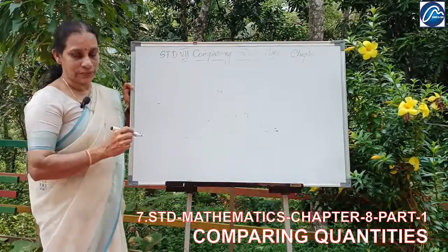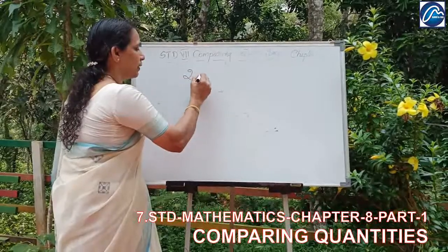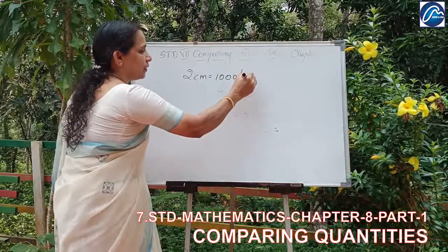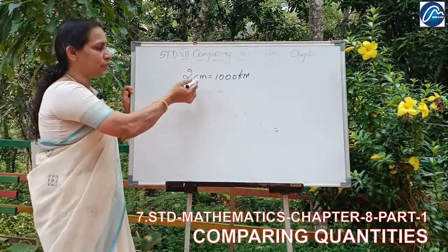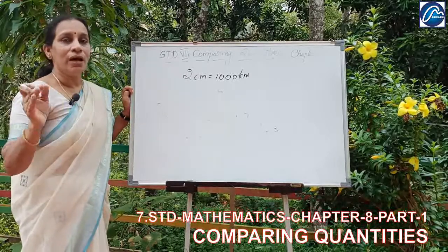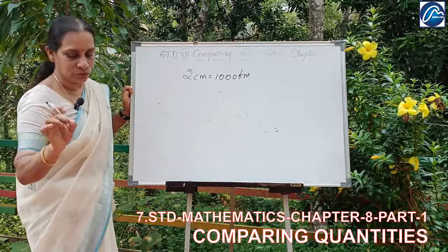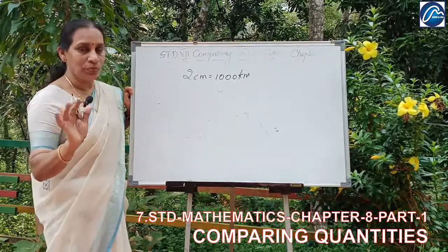Distance between two places. In the map scale, 2 centimeter is equal to 1000 kilometer. It is given in the map. If we take 2 centimeter, we know it means 1000 kilometers. Then the question is: what is the distance between two places?